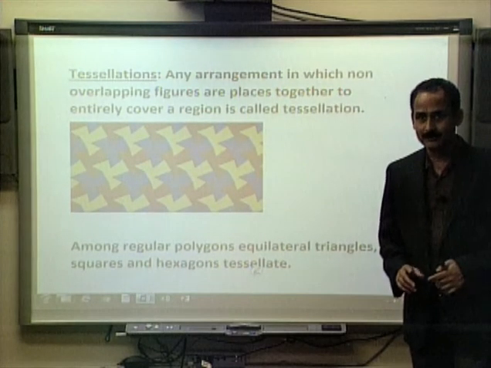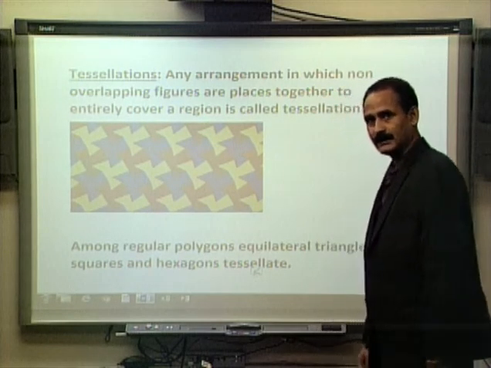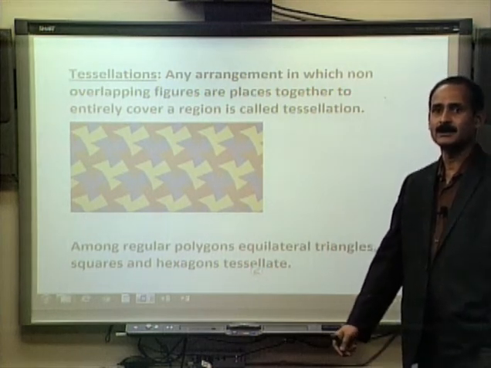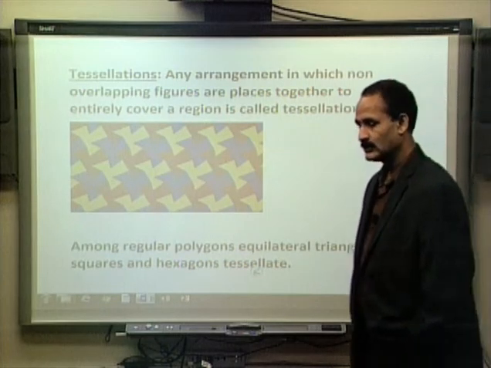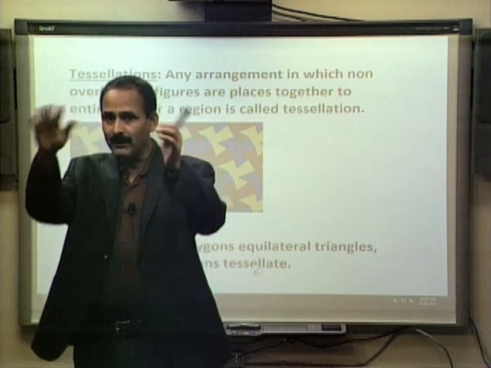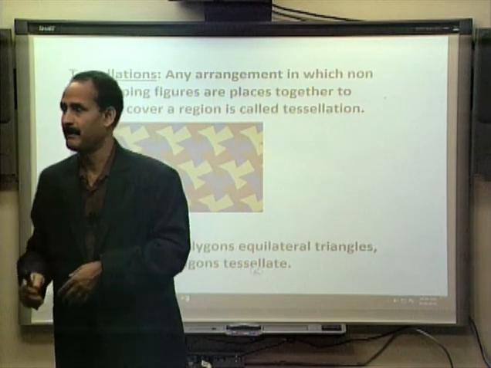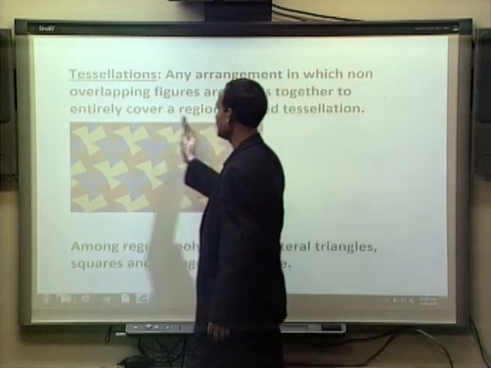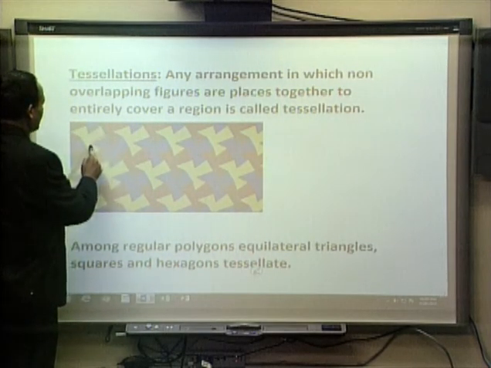Another concept that comes in geometry, and in fact in art, is called tessellation. By tessellation, we mean any arrangement in which non-overlapping figures are placed together to entirely cover a region. So we have a plane region, we want to use geometric figures to cover that region, and we do not want any overlap. That is called tessellation. This is one example of tessellation.